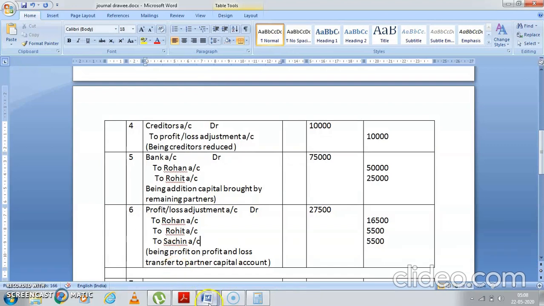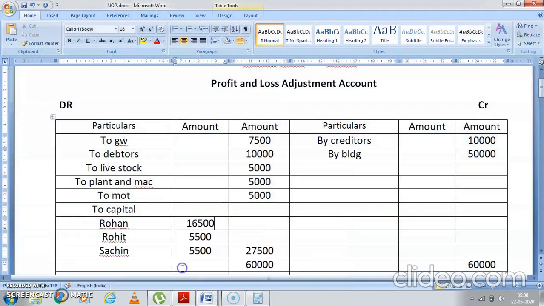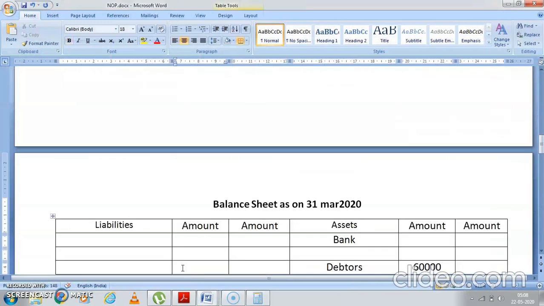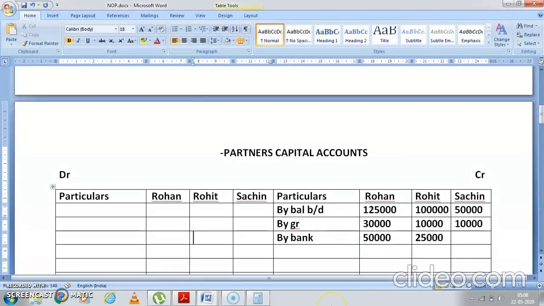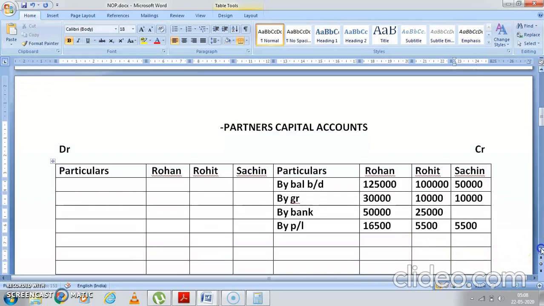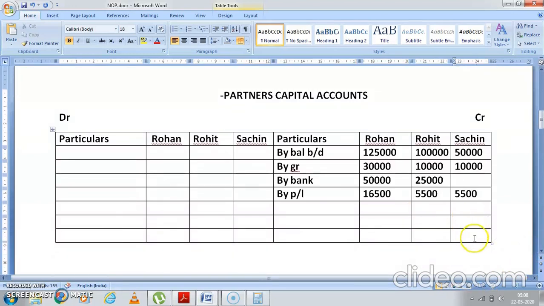Now, what are the things which are left out? Now you will do the balancing of the capital account. Let's total. You'll write here by profit and loss adjustment account: this person is getting 16,500, this person 5,500, this person 5,500. Now totaling. It's very easy: 65,500. 1 lakh 10, 1 lakh 35, and 5 is 1 lakh 40,500.